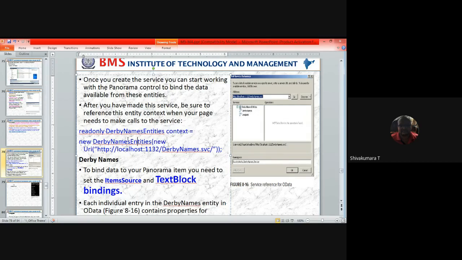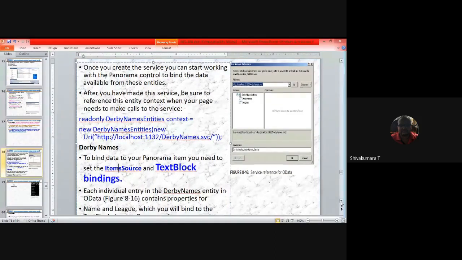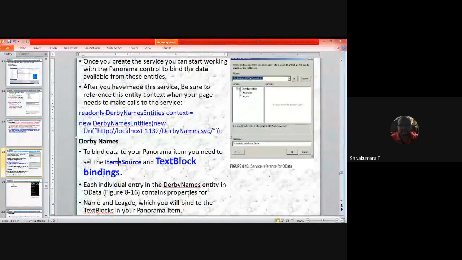What is this going to display? This is going to display the list of all the names present in that Derby names service. To bind data to your panorama item, you need to set the item source and text block bindings. These two objects you need to set. Each individual entry in the Derby names entity in OData contains properties, such as name and league, which you will bind to the text blocks in your panorama item.